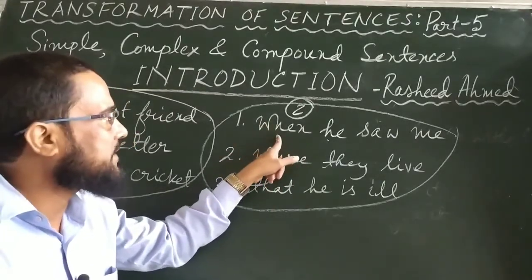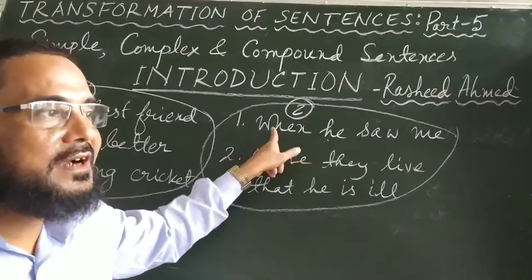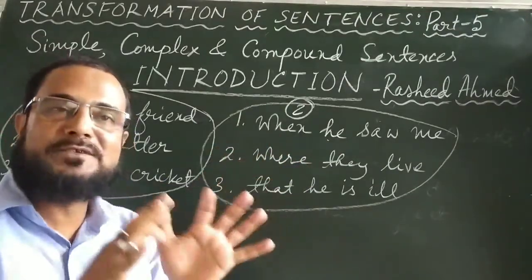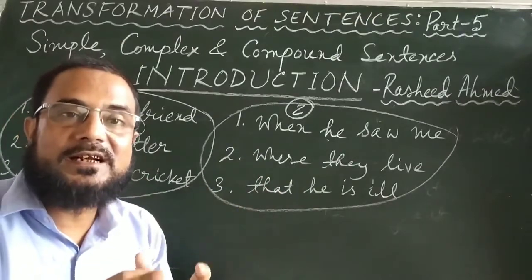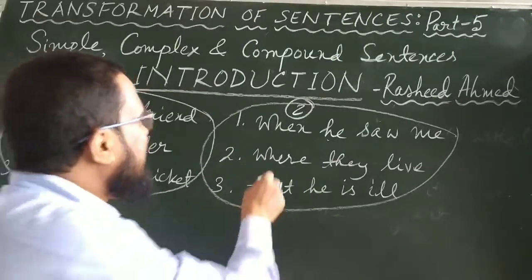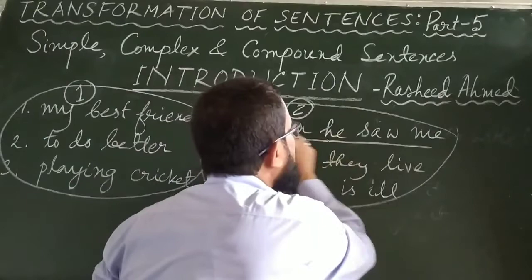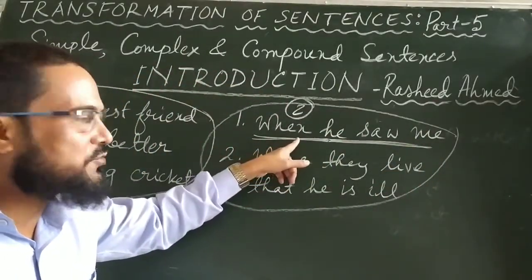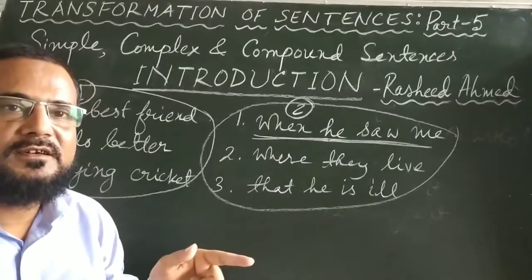A sentence will be complete if I say, he started laughing when he saw me. If you say like this, then it becomes a complete sentence. He started laughing when he saw me. But here I have written only, when he saw me. This is not a sentence. Although it appears to be quite close to a sentence.